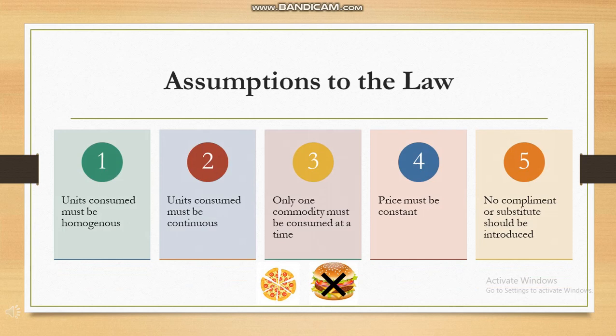If Aman is having a pizza with garlic bread, which is a complement to the pizza, then the law of marginal utility will not be justified. And if after eating 2 slices of pizza he switches to eating a burger, which is a substitute, then also the law won't hold true. If any of the above mentioned assumptions are not true, then the law of diminishing marginal utility will also not be true.